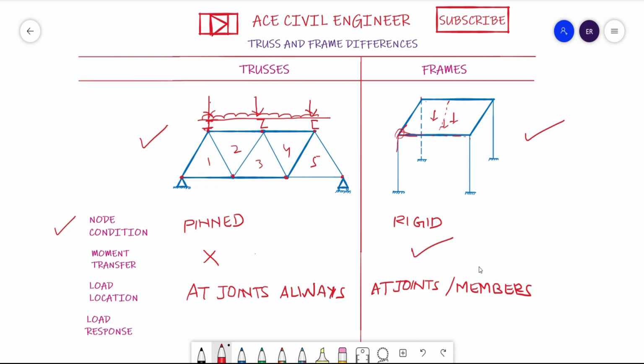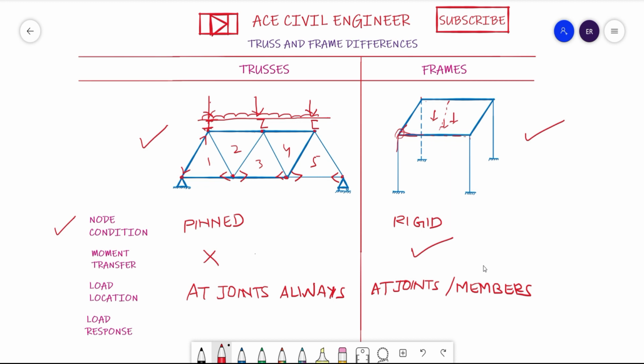Now coming to the load response. Load response is nothing but how the structure reacts, or what type of reactions it takes. So here in a truss member, as all the joints are pinned, it can only take the axial load within the connecting member. So here the axial load will be like this somewhat. As it is a compressive load at the joints, I will show like this, and at this joint you will have tension because this is a bottom member. So here I will write tension at this joint, and here also you will see a tension, and here also you will see a tension.